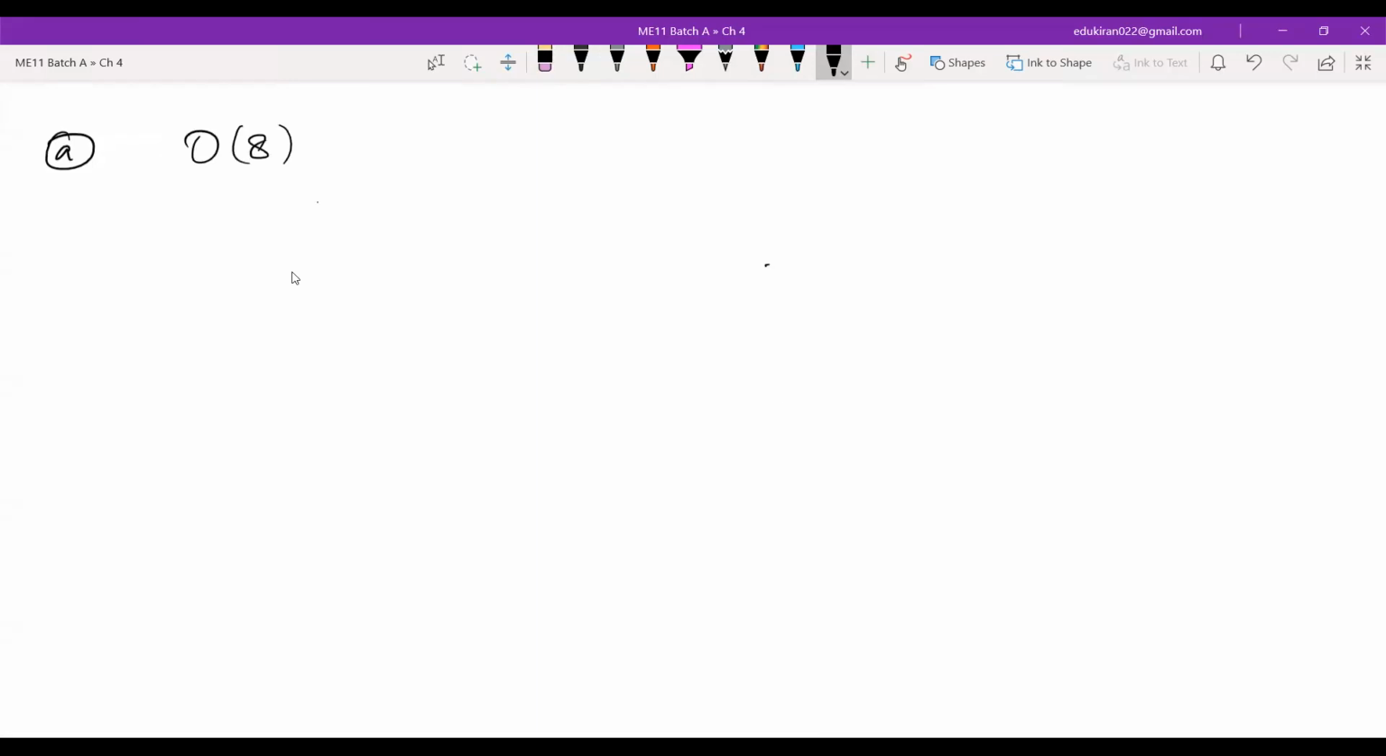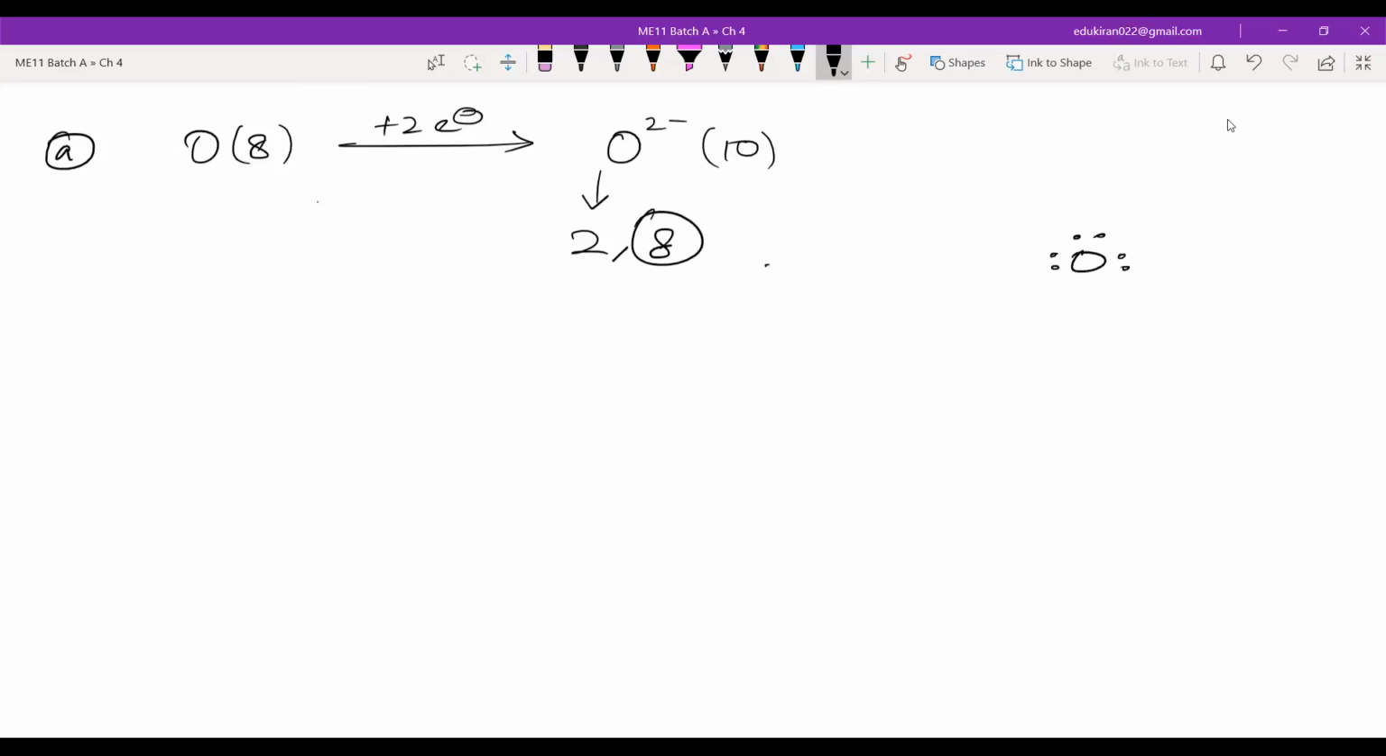Oxygen has 8 electrons. You will add 2 electrons. This will become O2 negative. This will have 10 electrons. If it has 10 electrons, then it will be 2 and 8. So the valence shell will have 8 electrons. How will you write this? You will write O with 1, 2, 3, 4, 5, 6, 7, 8 dots, and then you will write 2 negative on the top.